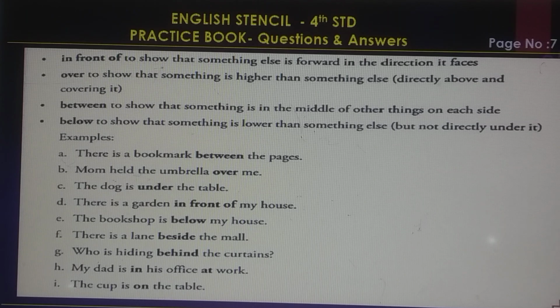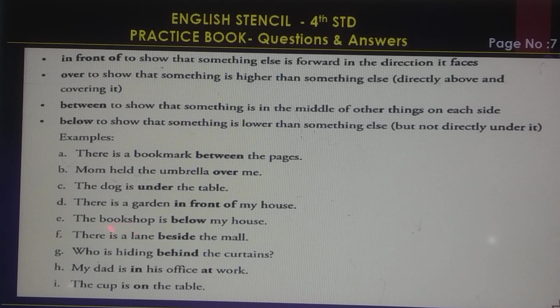Examples: There is a bookmark between the pages. Mom held the umbrella over me. The dog is under the table. There is a garden in front of my house. The bookshop is below my house.